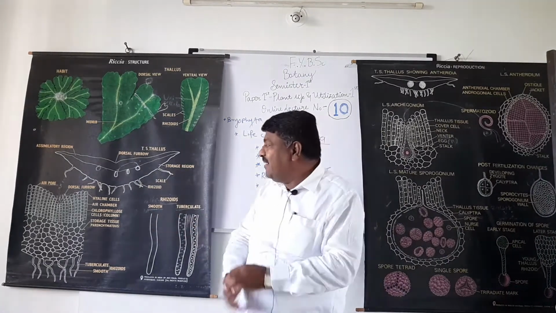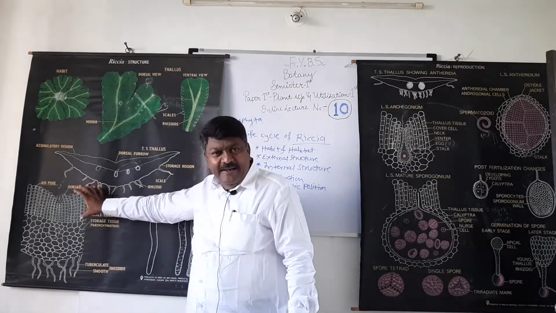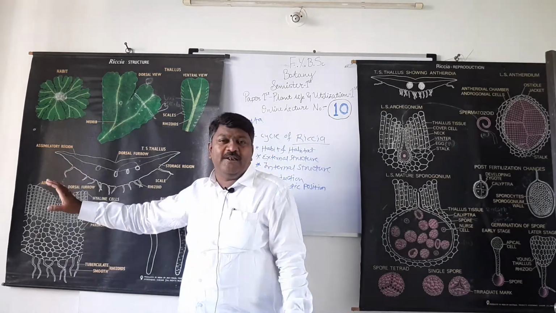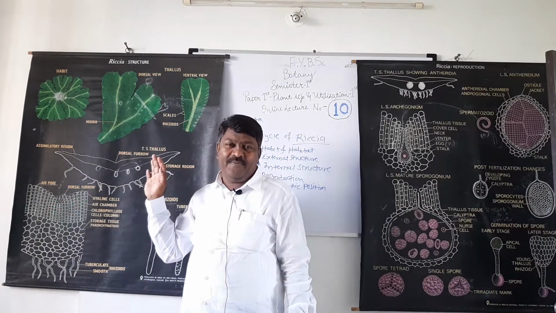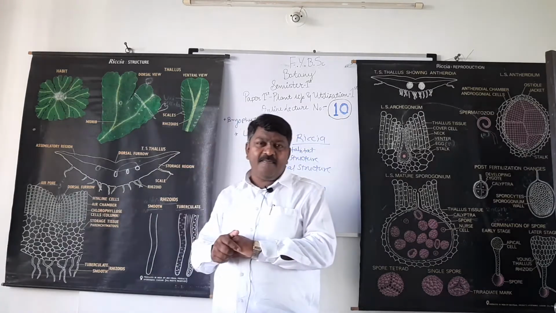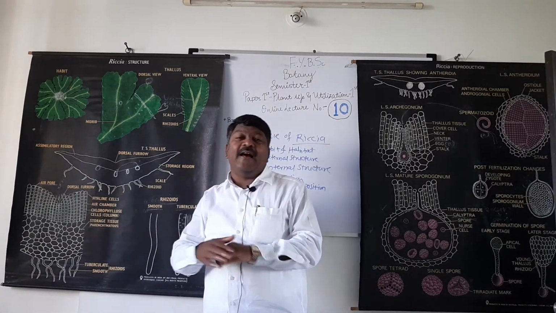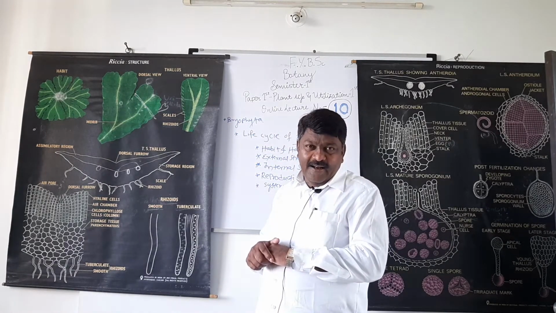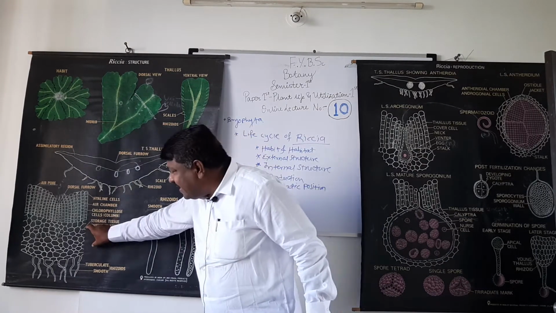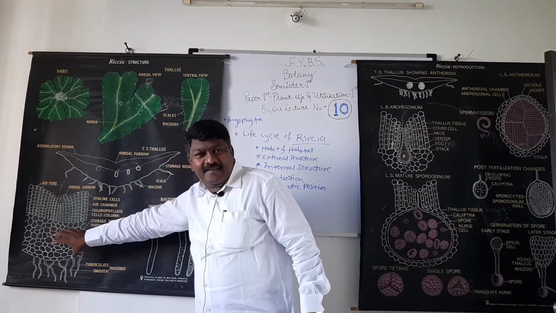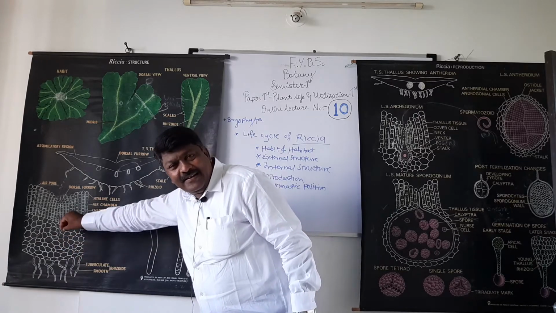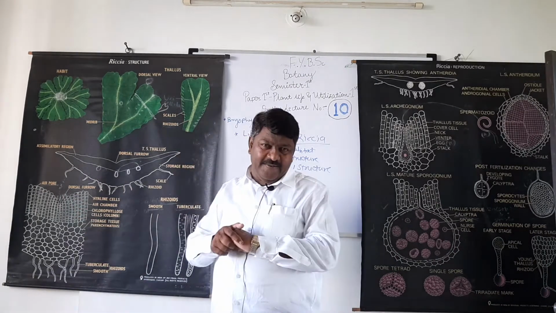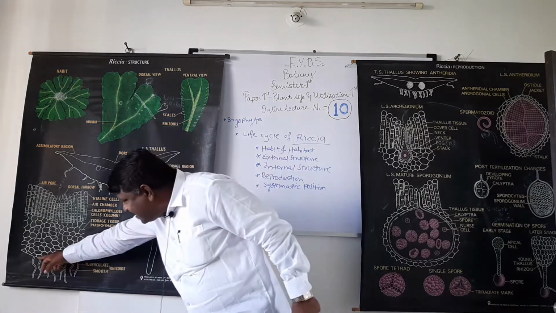As the cells of the assimilatory or photosynthetic region are green in color, their function is photosynthesis, to synthesize food. The second is the storage region. This region is made up of compactly arranged parenchymatous cells, and food material is stored in these cells. Therefore this region is called the storage region.